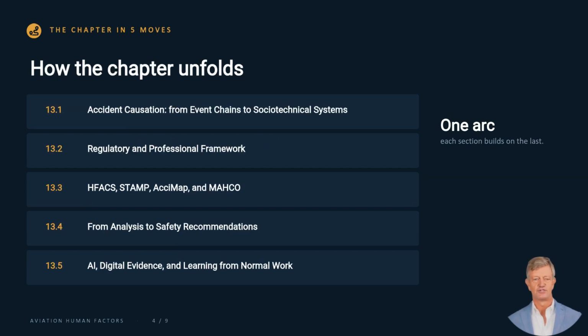The chapter unfolds in 5 moves: accident causation, from event chains to socio-technical systems, the regulatory and professional framework, HFACS, STAMP, AcciMap, and MAHCO, from analysis to safety recommendations, and AI, digital evidence, and learning from normal work.